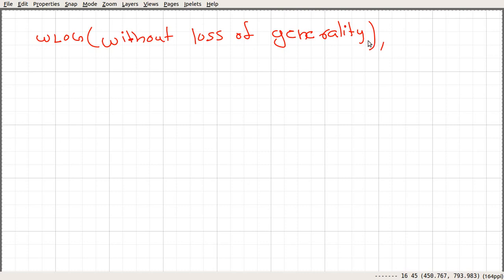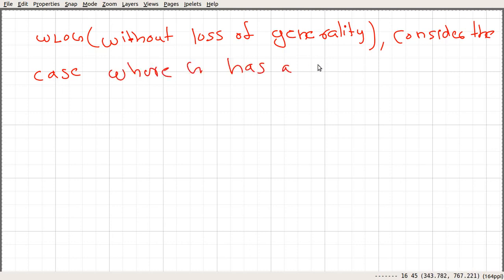Without loss of generality, consider the case where G has a vertex v of degree 3.